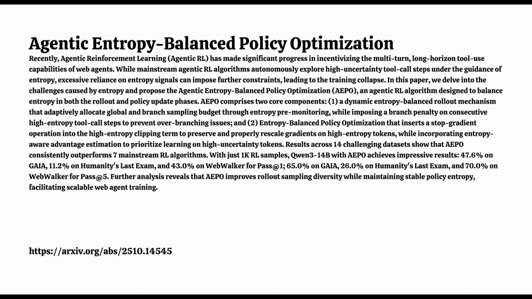Correct. Standard RL might just look at whether the final answer was right. AEPO reshapes this advantage calculation. How so? It adds another component based on the entropy, specifically the change in entropy. The idea is to give a higher advantage, a bigger learning signal, to tokens that were not only correct, but also occurred at points of high uncertainty. I see. So it's not just rewarding correctness. It's explicitly rewarding being correct when you are uncertain. It directly reinforces successful exploration. That's the goal, rewarding beneficial, high-risk, high-reward actions.